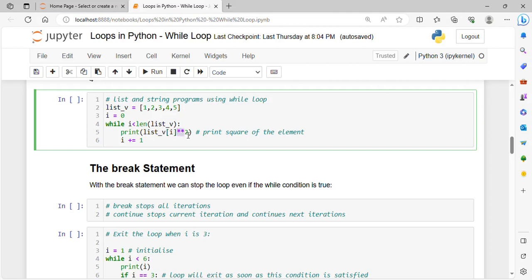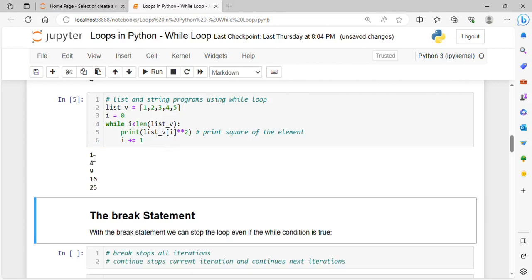And here I have used exponent of 2, that means raised to 2, that means square. So first element square, for next iteration second element square, third element square, fourth element square, fifth element square. In this way the square of each element will be printed here, and at last I have incremented this. So first we'll execute this program and then see the working of this loop.